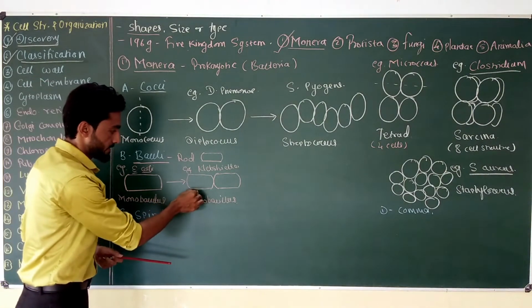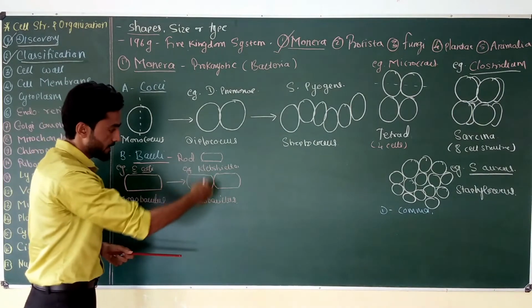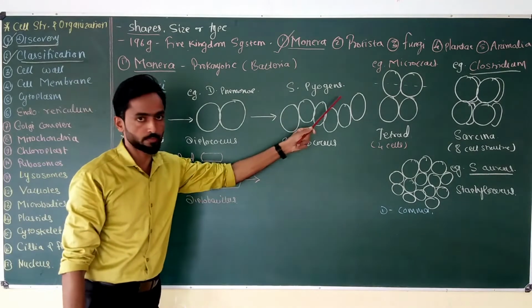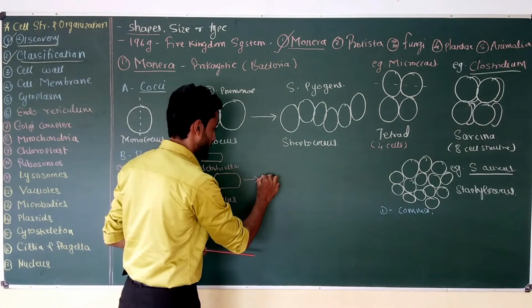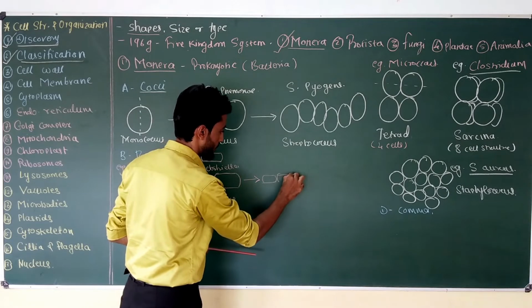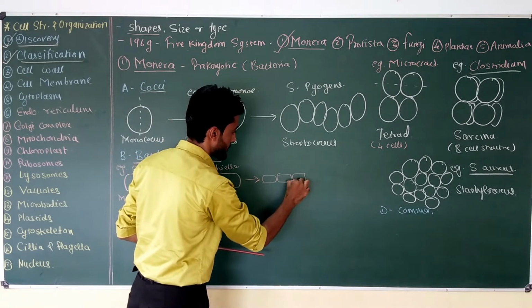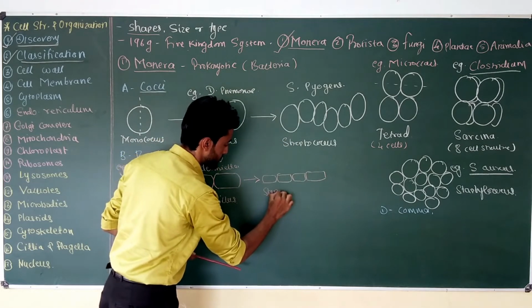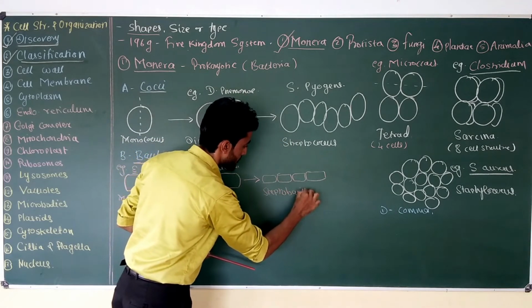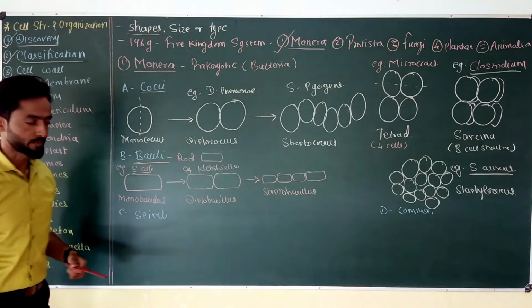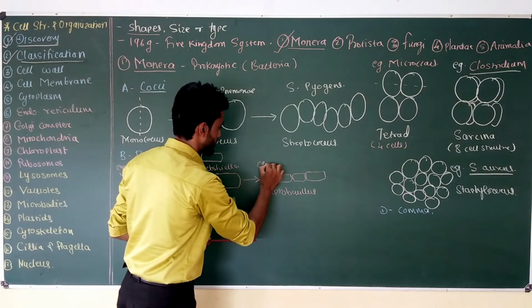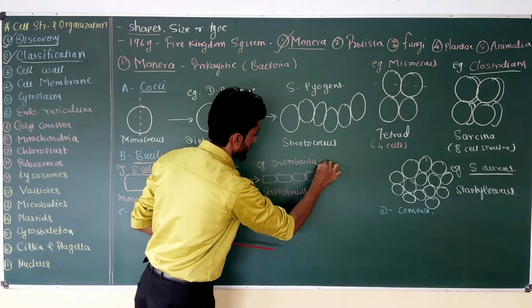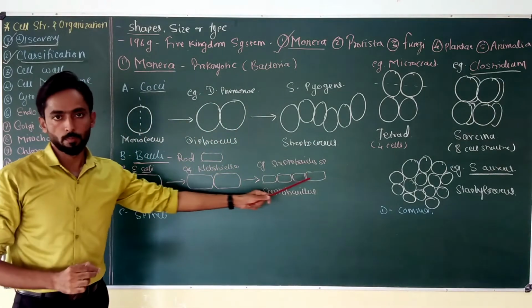If this Diplobacillus again divides in a single plane in a similar fashion, it will produce a chain of rods, and this chain is called Streptobacillus. An example of Streptobacillus is Streptobacillus species. All Streptobacillus species show a chain of rods.